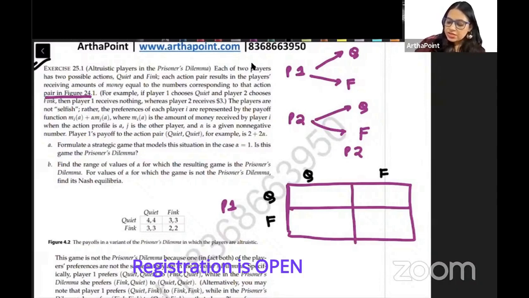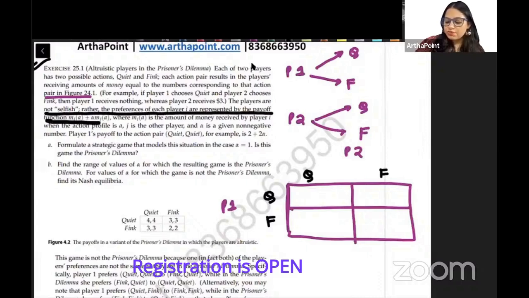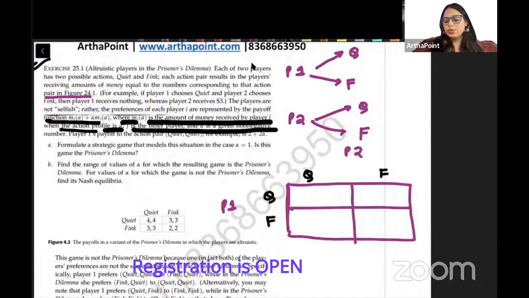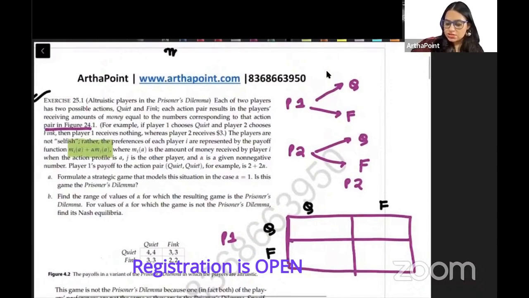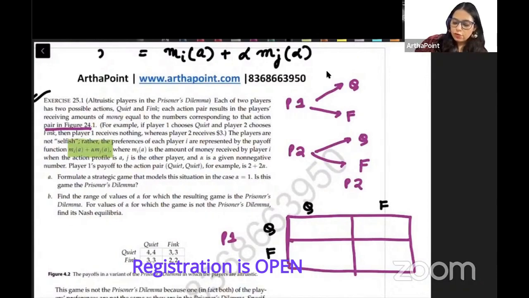Okay, now it is saying that the players are not selfish, rather the preference of each player i is represented by the payoff function, where m_i is the amount of money received by player i from action profile (a_i, a_j), and a_j is the action of the other player. So now what did they say? Any player is getting utility from the payoff, from the money of the other player. You see this payoff function, look at this payoff function once. This is the payoff of player i.